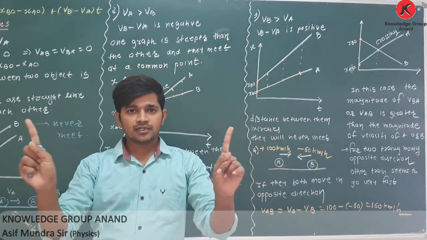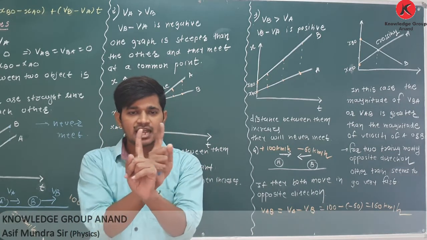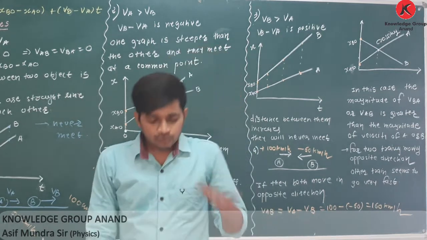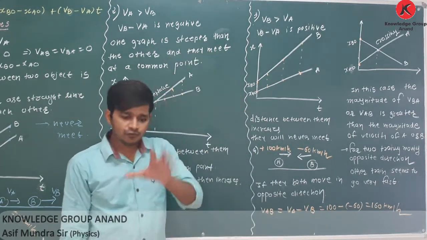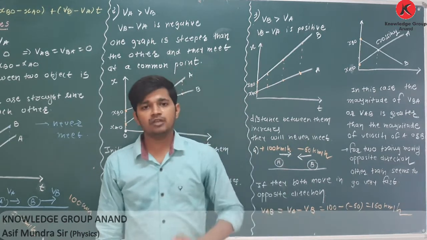Two vehicles approach towards each other, cross, and then move in their respective directions. Clear? So it is a relative concept. If you think, you will easily understand. If you have any doubts, then send me your doubts.